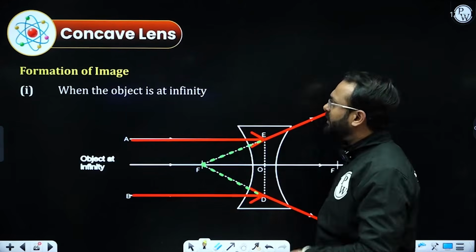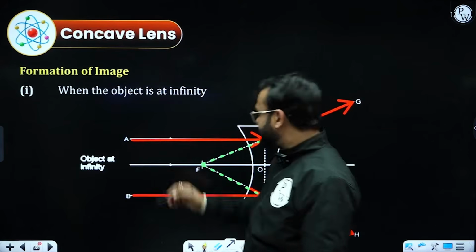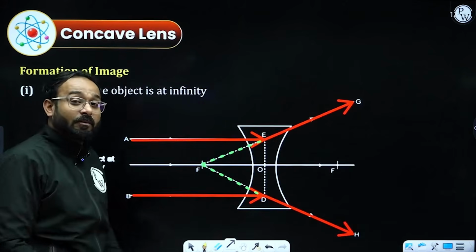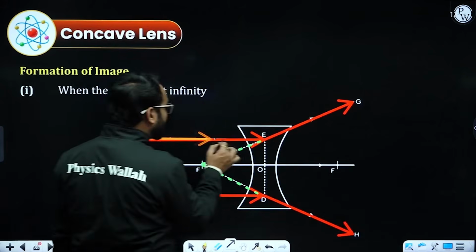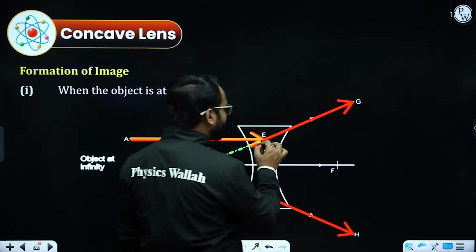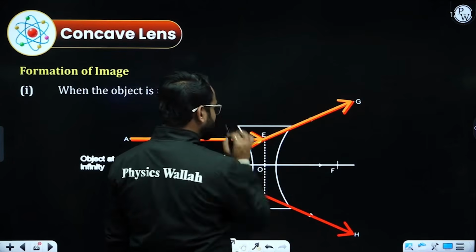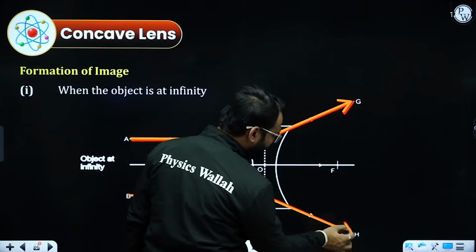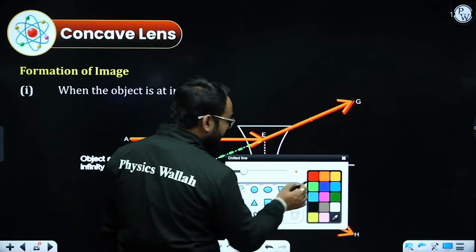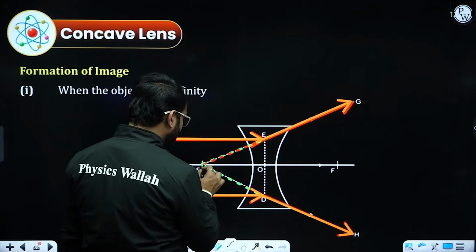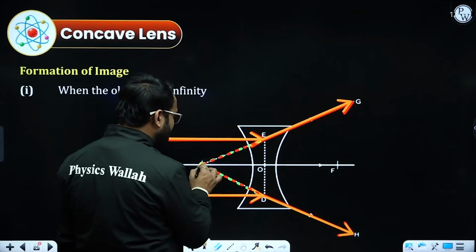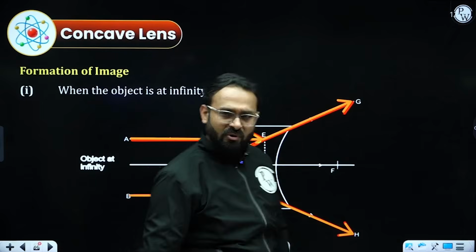Now talking about the concave lens, let's consider the object is at infinity, so the light rays emerging from that particular object will be parallel to the principal axis. So it will be going like that, and after refraction it will be diverging because it is a diverging lens. Now you can see the light rays have been diverted, and they are never going to meet. In that case, I need to take it back and the image will appear at one point, and this is how we can evaluate the value of focus in the concave lens.